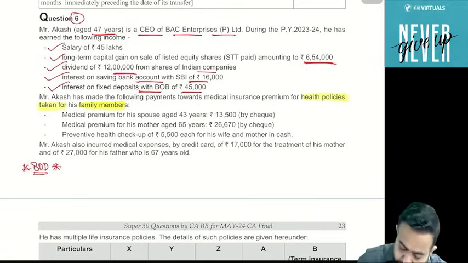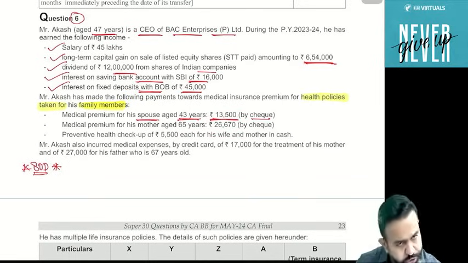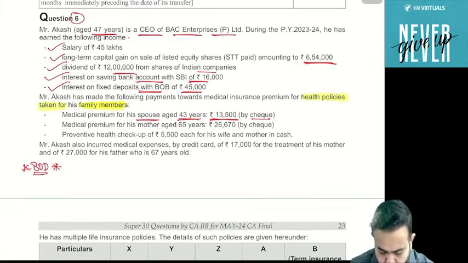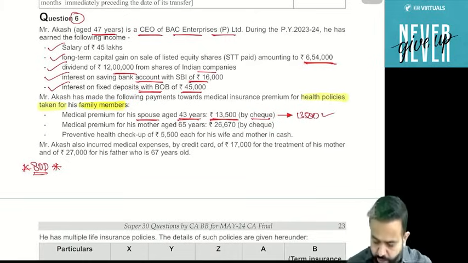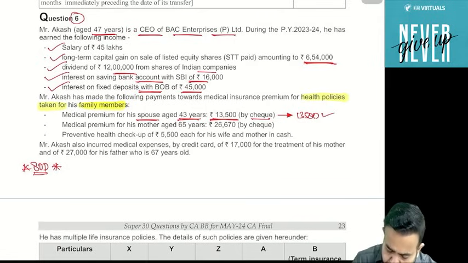So just check here. This point says medical premium for his spouse, age 43 years, 13,500 by check. So here guys, he paid the medical premium for his spouse, age 43 years, 13,500. So it is allowed under section 80D. Total 13,500 is allowed, no issue at all, because it is within the limit of 25,000. Now next part, medical premium for his mother, age 65 years, 26,670, and it is by check.